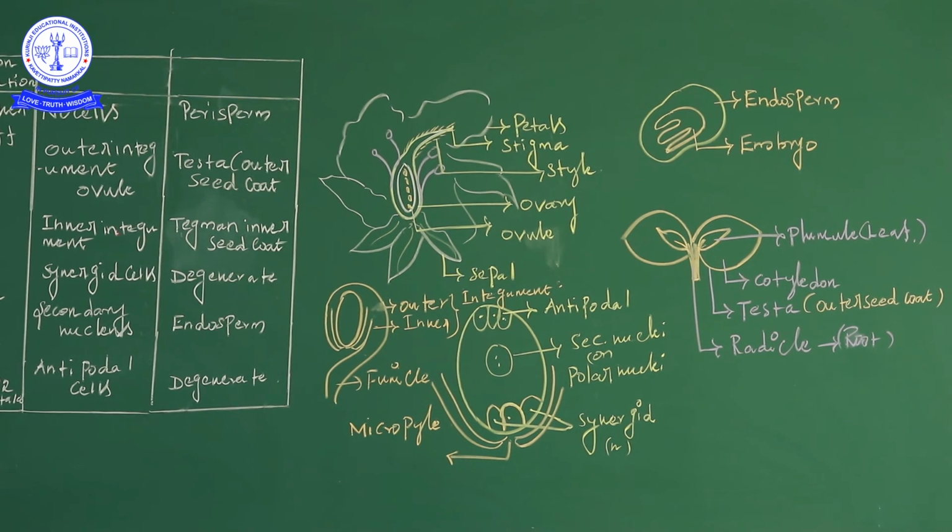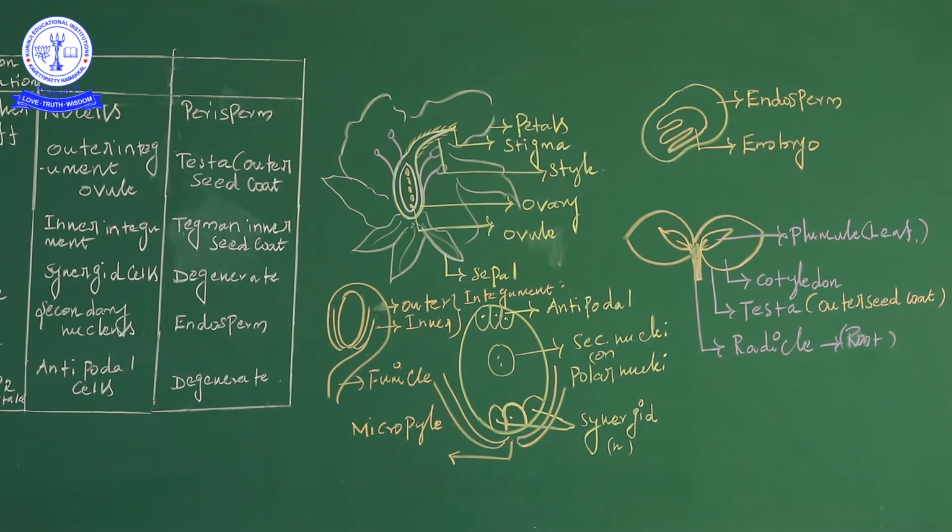And then the inner integument. I already said the tegmen is the inner seed coat, and the tegmen sometimes also provides nutrition. And then the synergid cells. The synergids are present next to the egg cell, with another layer as well. Naturally the synergids are in the haploid condition.